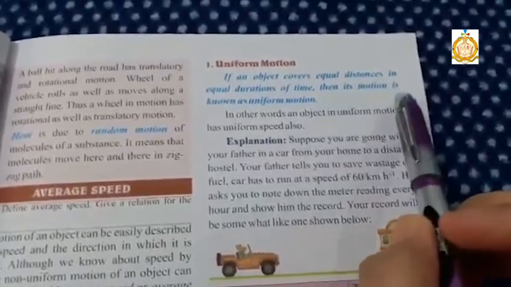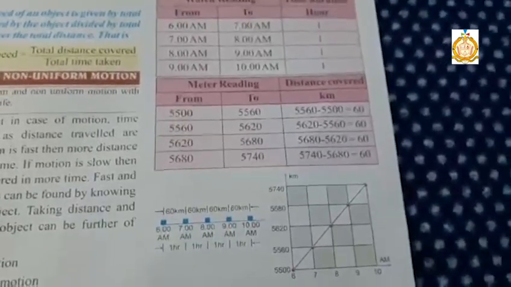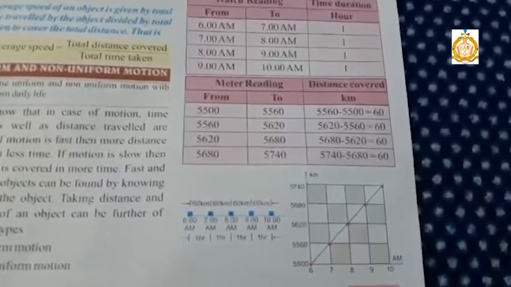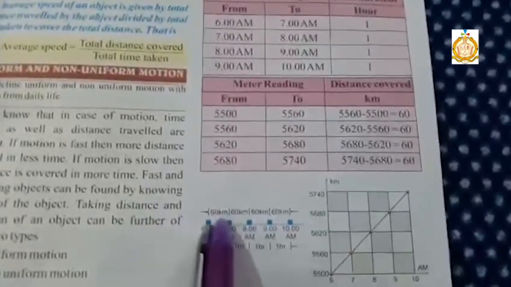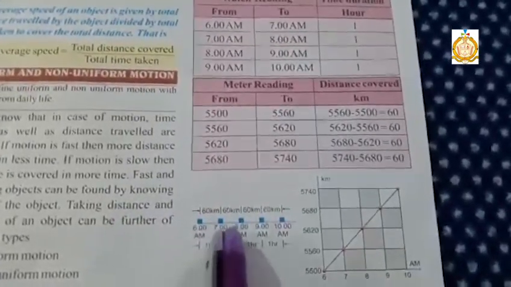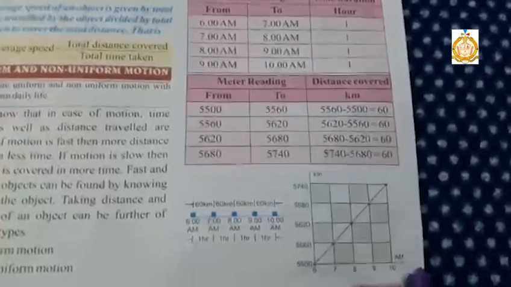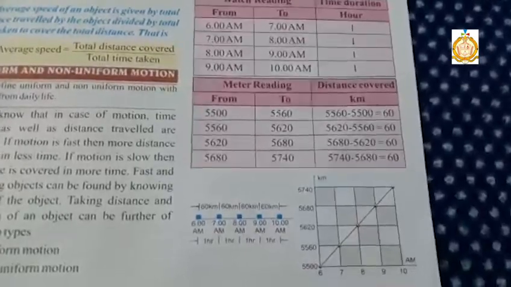Now we will define uniform motion and non-uniform motion. If an object covers equal distance in equal duration of time, then its motion is known as uniform motion. In the uniform motion, the graph follows a straight line. Suppose a car is traveling at a speed of 60 km per hour. So it is covering 60 km after every 1 hour. And hence when you draw the graph by plotting time on the x-axis and distance on the y-axis, you will get a straight line graph.